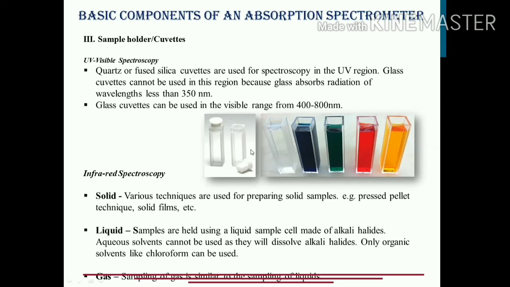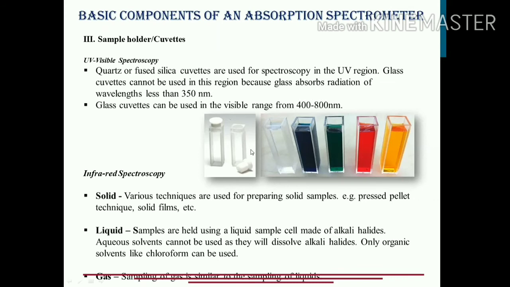Because glass itself absorbs wavelengths lesser than 350 nanometers, which is in the ultraviolet region. Plastic also shows absorption in wavelengths lesser than 400 nanometers, that is the ultraviolet part of the radiation. Therefore we do not use these two materials for ultraviolet spectroscopy.